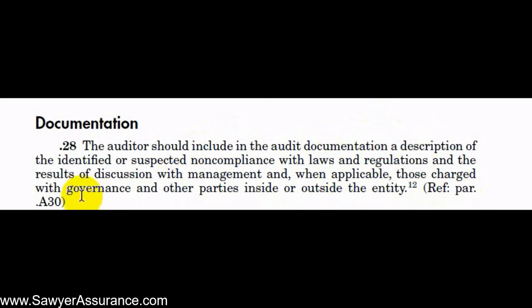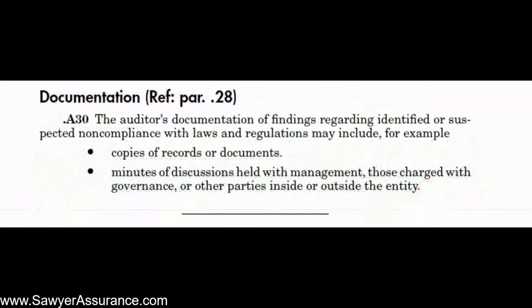But we got some reference paragraph here, 830. So let's go down to that section and see what it says. Okay, so here we're in the explanatory material section, 830, regarding the documentation that we have to include in our work papers for our consideration of laws and regulations and noncompliance.